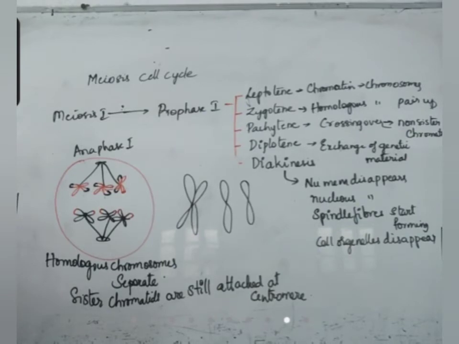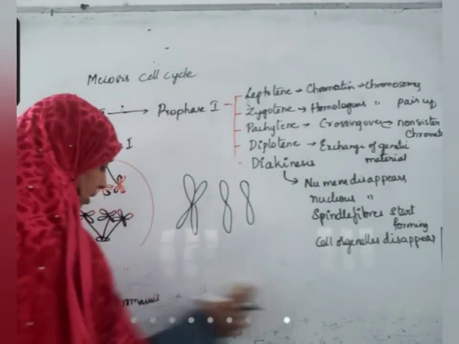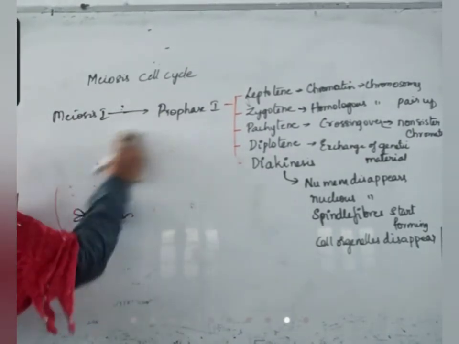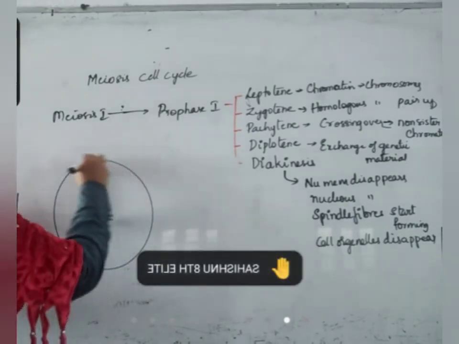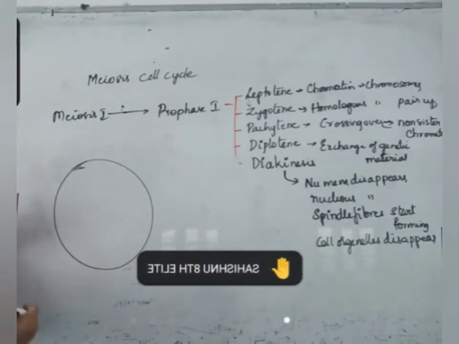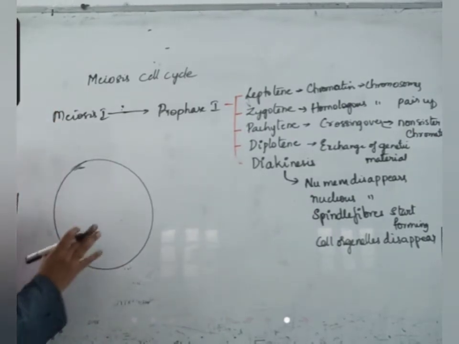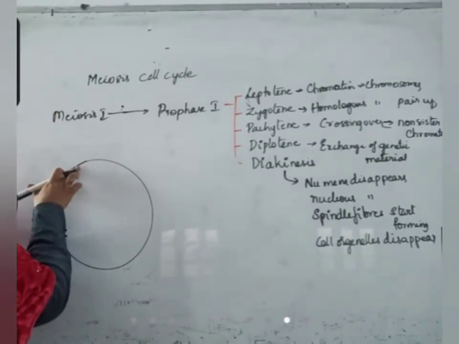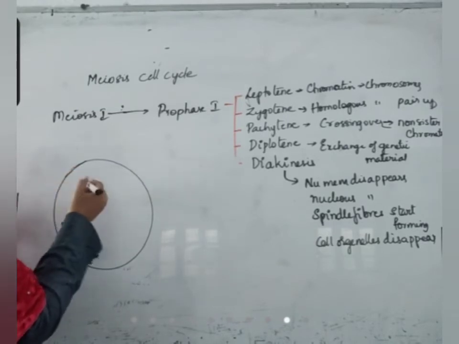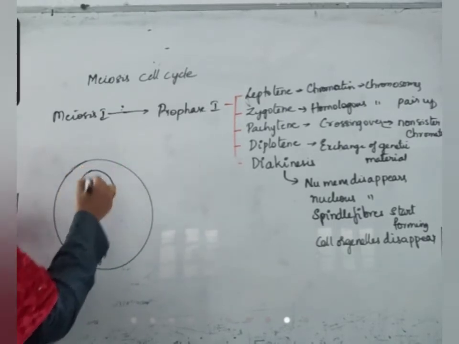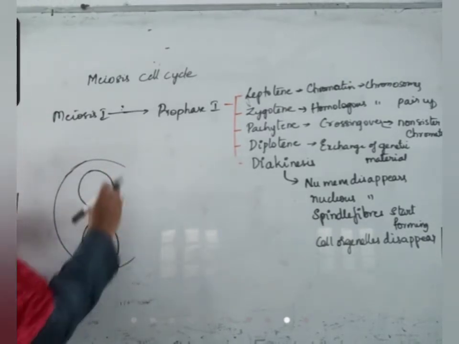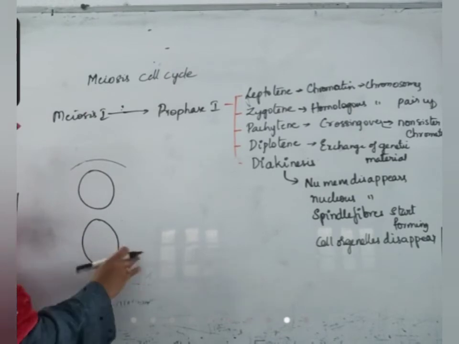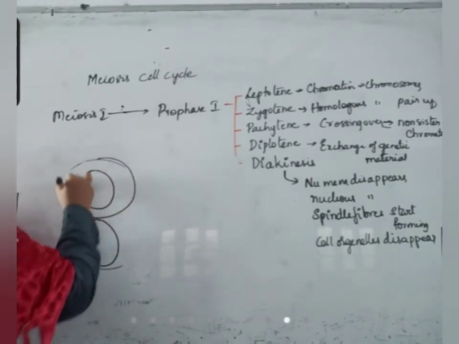And after this, what happens? In case of telophase 1, what's happening? All the things do not reverse. As we have discussed in case of meiosis, all the prophase 1 changes will not reverse, only the nucleus is formed, and the cytoplasm is formed around this.